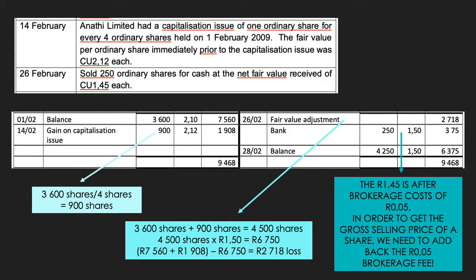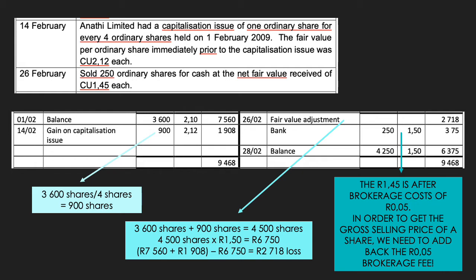On the 26th of February, we sold 250 ordinary shares for cash and we received R1.45 per share. Once again, we know that upon the sale of shares, we need to fair value adjust our entire investment. On the 26th of February, we had a total of 4,500 shares in Anati Limited, being the 3,600 balance brought down, plus the 900 shares we received due to the capitalisation issue. And these shares had a fair value of R1.50 on date of sale. It's the R1.45 plus the 5-cent brokerage fee.